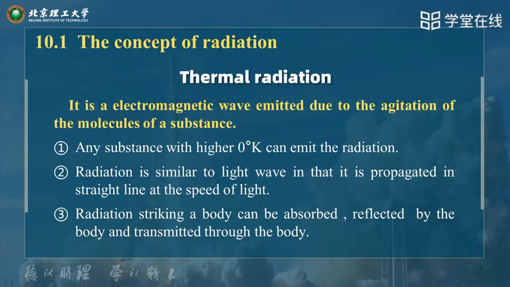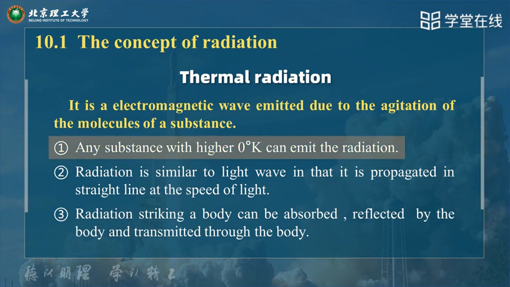Thermal radiation is electromagnetic wave emitted due to the agitation of molecules of a substance. So radiation is very traditional knowledge. It is an electromagnetic wave.